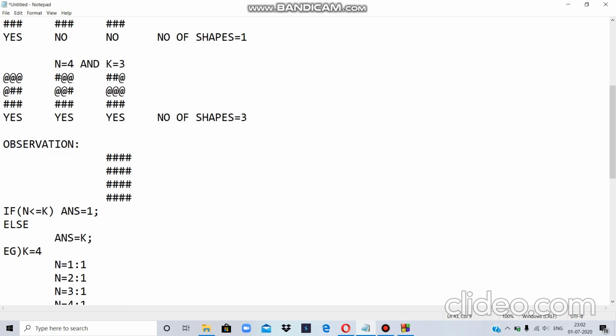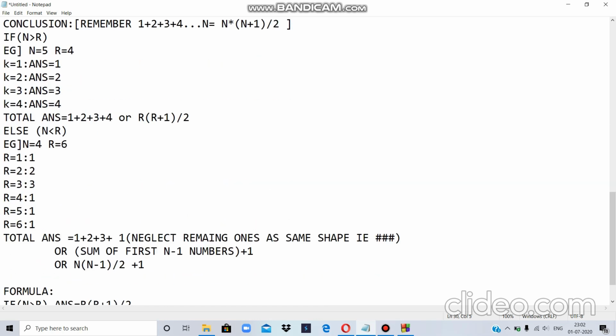Yeah, for all N greater than K, my answer should be K. Let's move on to it. So if R, which is the maximum number of days, is less than N, then I can take K as 1, K as 2, K as 3, K as 4, and these are my answers. All answers will be equal to K.